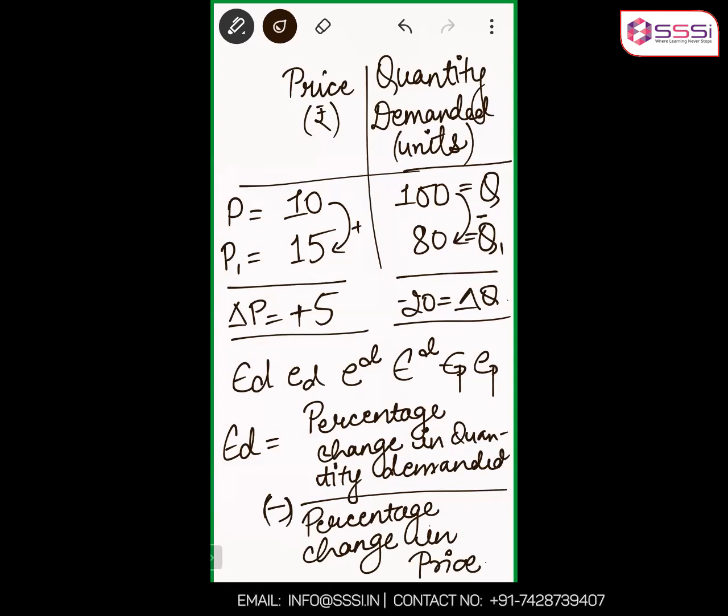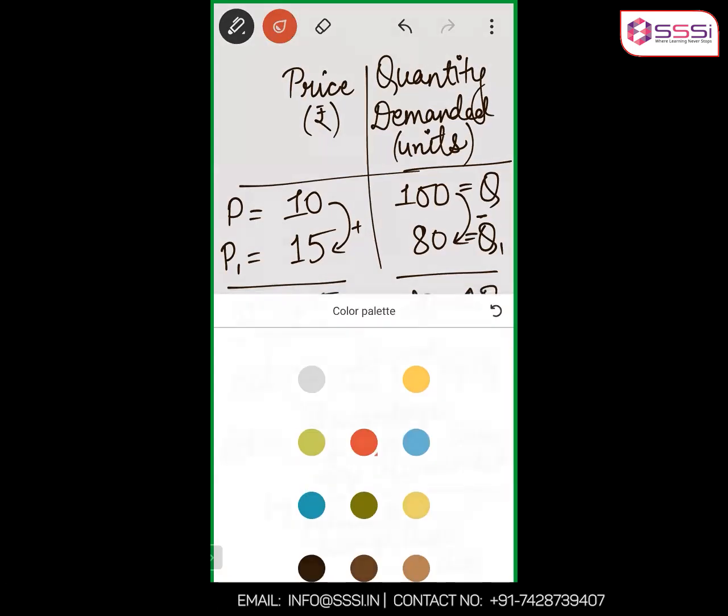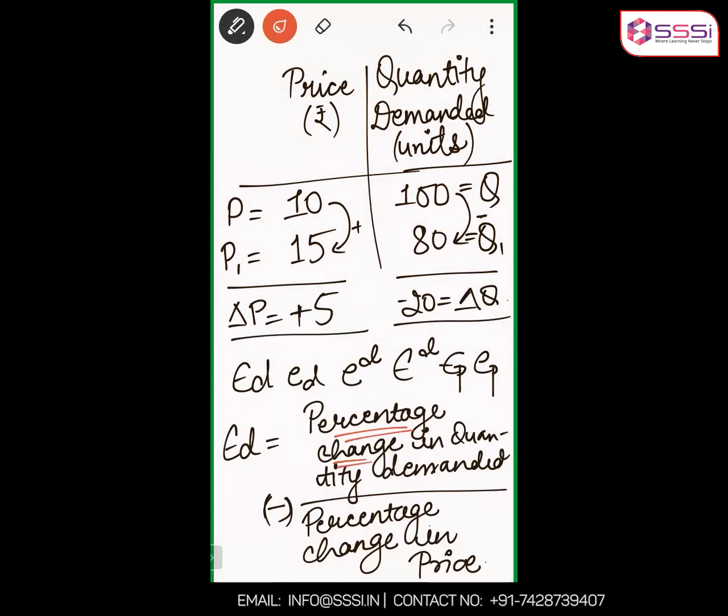Now, we know how to calculate the percentage change in something. How do we calculate? Change by base multiply by 100, isn't it? So in the numerator, can I simply write change in Q by Q multiply by 100? This is the change, this is the base, this is multiply by 100. The way you calculate the percentage.